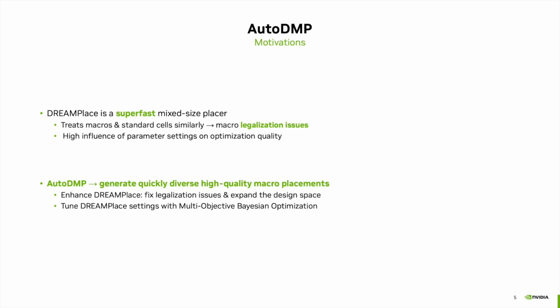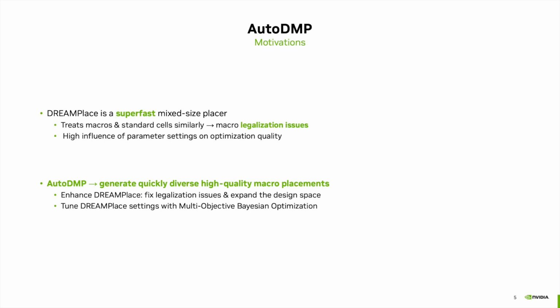While DreamPlace excels at solving the optimization problem very fast, it also treats macros and standard cells in the same way, which causes many macro legalization issues. Also, the chosen DreamPlace parameters and random seeding heavily influence the optimization convergence and final objective value. To solve these limitations, we propose AutoDMP, which aims at automating DreamPlace to quickly generate diverse, high-quality macro placements.